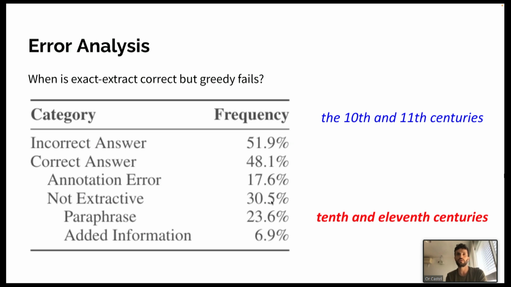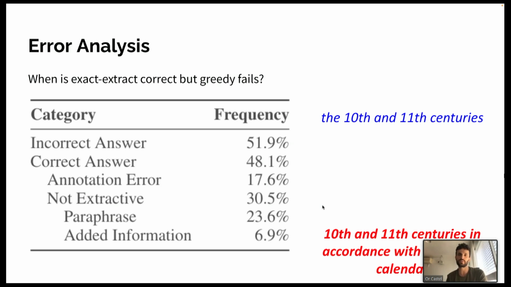But sometimes it was semantically correct. In 23% of the times, it was a paraphrase, meaning the answer was pretty much the same as it appears in the text, but the selected tokens were a bit different. Here you see an example where it was chosen to express numbers in words rather than digits. And in 7% of the times, there was just added factual information, meaning the answer was not incorrect, it was completely fine. It had just added information that was probably encoded into the model during pre-training,